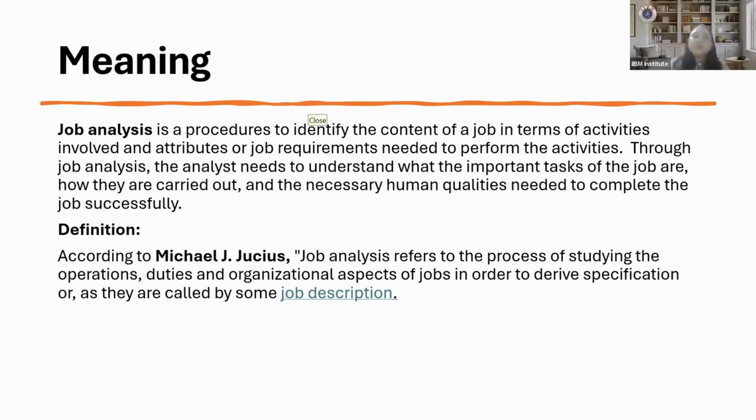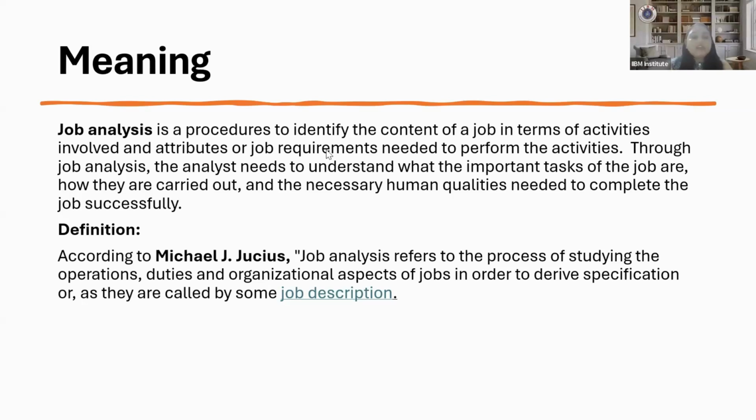Once this comes to the HR team, the HR team starts identifying the detailed content, because you can't advertise with this much information. You need a lot of information: what type of person you want, what that person's qualification will be, what characteristics and attributes you want. So this includes both job-related and person-related perspectives.